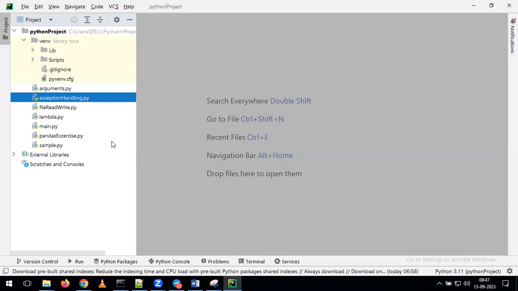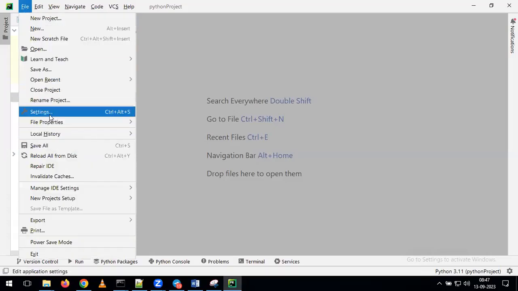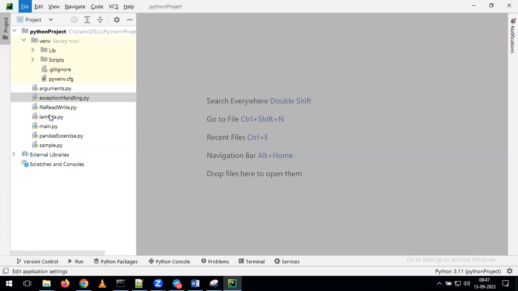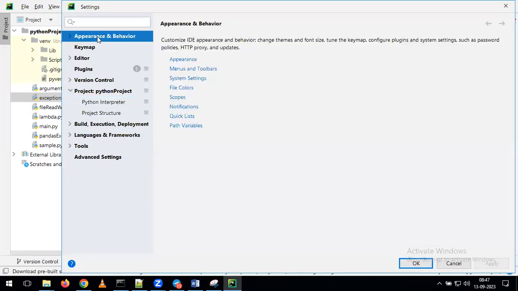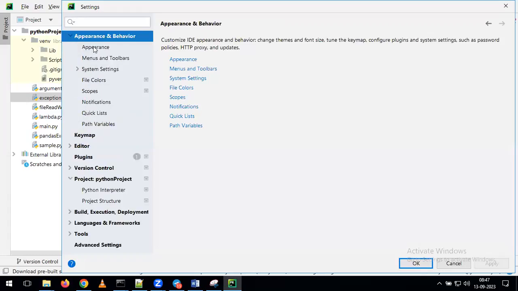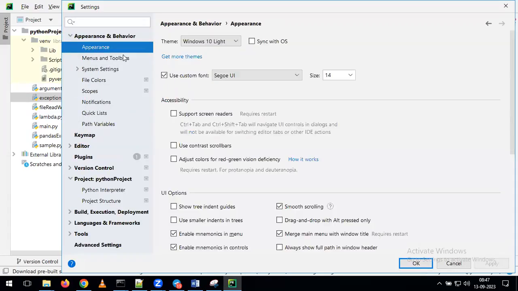So actually, that is a setting we can change. If you want black color, you can keep it as is. But if you want to change the settings, just go to File, then go to Settings. Okay, so if you click on Settings here, you can see Appearance. Please click on that. Click on Appearance in the settings.